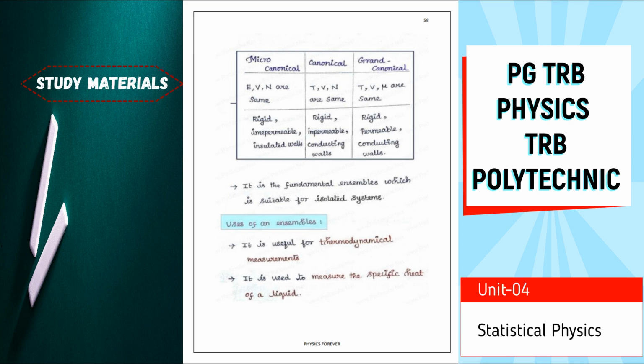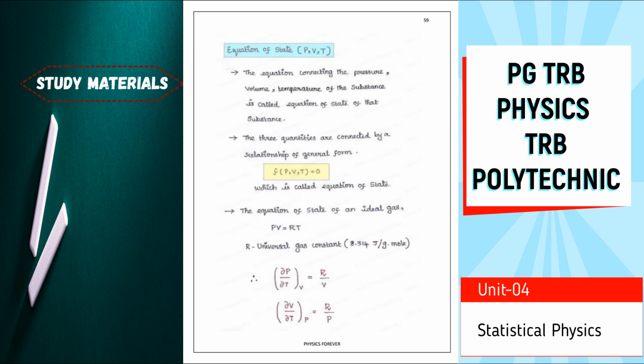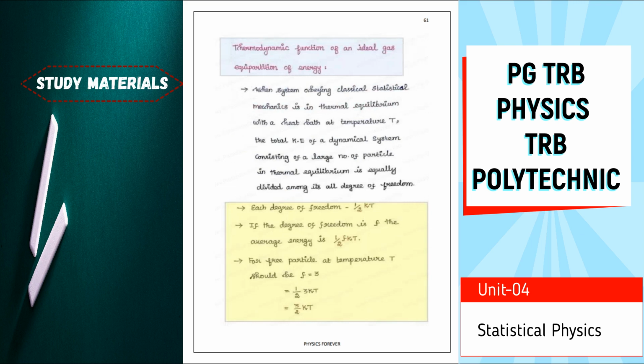Then uses of ensembles, then equations of state. Then the thermodynamic functions of an ideal gas, then equipartition of energy, these are all most important. Then degrees of freedom and average energy, those things are most important. They ask repeatedly about kT or 3/2 kT. If you are confused in these cases, you have to concentrate more on them. Definitely those types of questions will be asked in previous year question papers and also in upcoming exams.